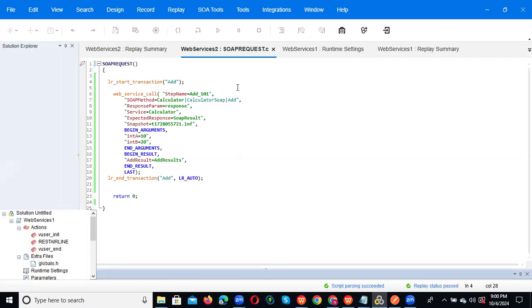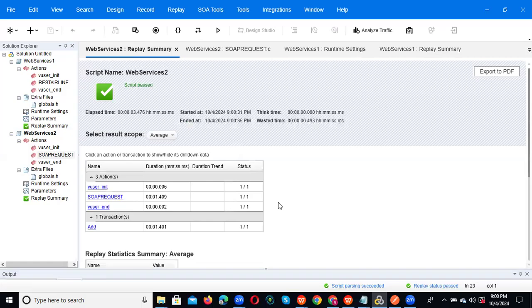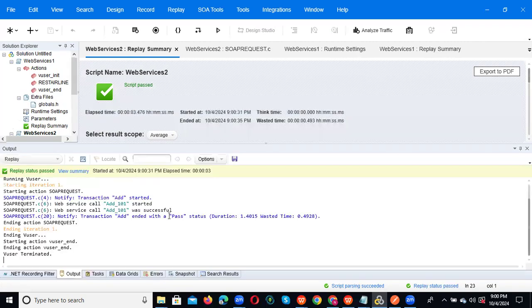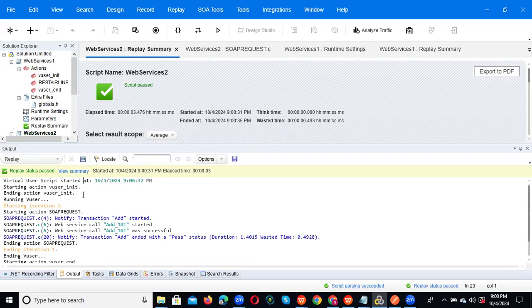So every time why we are giving start transaction and end transaction means our job should be that only: what is the response time happening from this API call. So now we can observe our script is passed. Now if you go to the output window, okay, this is the SOAP request. Okay, now we can observe add once.